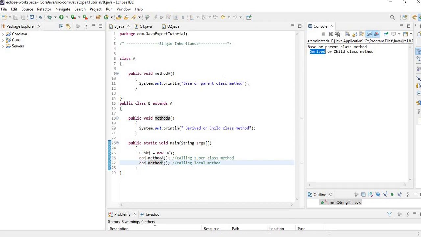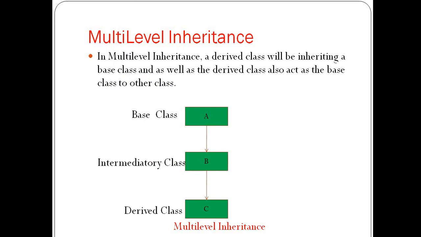As you can see, both the methods execute. So this is single inheritance.